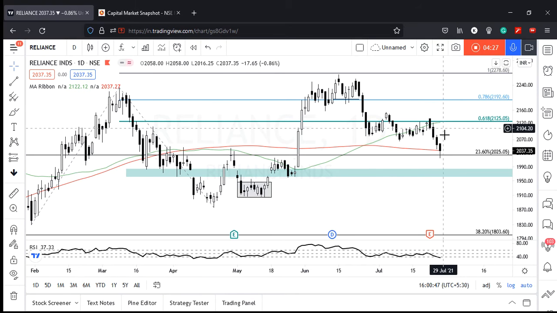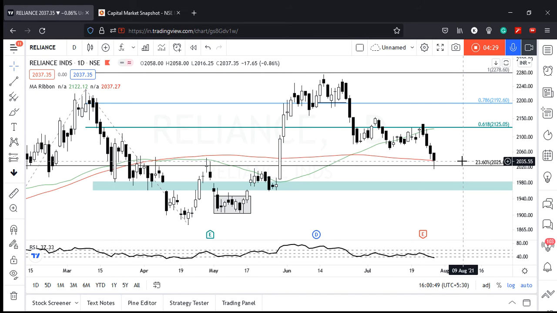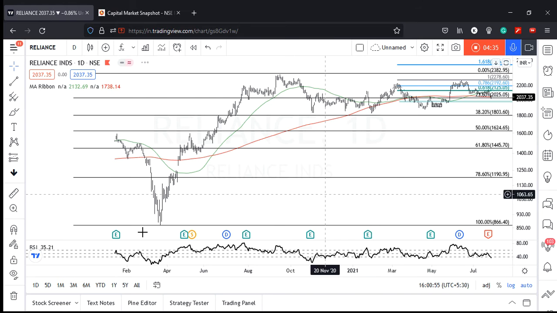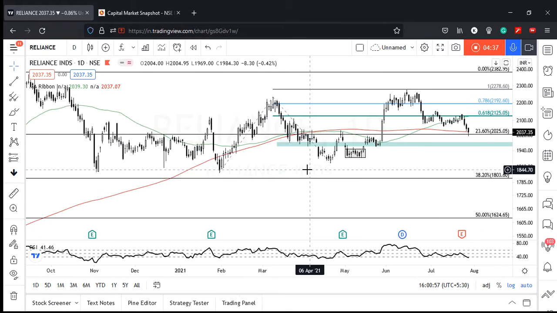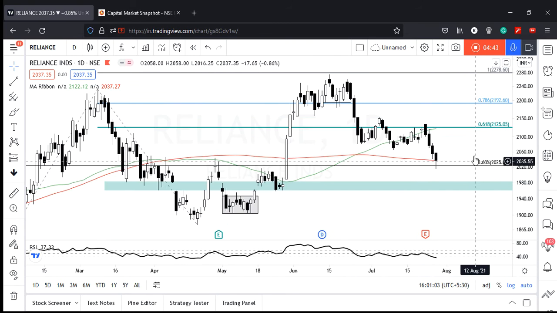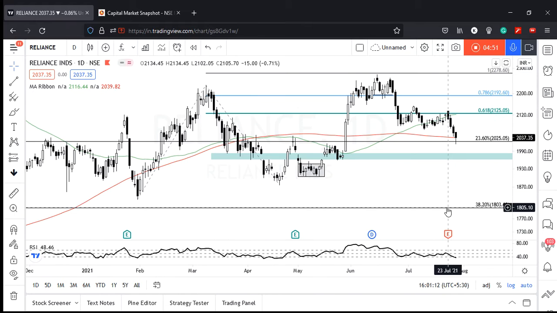Now coming to Reliance. Okay, Reliance top stocks में से number 1 top stock actually. We can see 2025 का जो fib level है. Okay, if I just zoom out, we can see that from the COVID lows to the all-time high, we stretch a fib, 23.6 comes at 2025. वो एक support हो सकता है अगर वो तोड़ा. क्योंकि 200 MA के नीचे है, शायद 200 MA पे है, just at 200 MA. So if it's broken, then I think this level 1980 का जो level है, that becomes very important. So let's see if that is held.